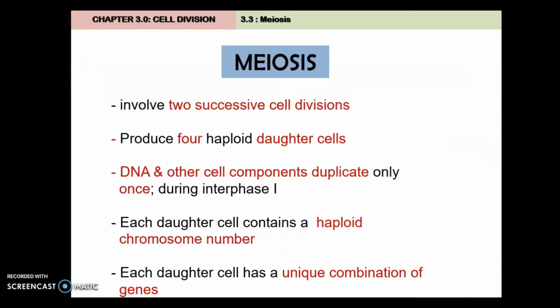So this is the concept, involving two successive cell divisions, Meiosis One and also Meiosis Two, with haploid daughter cells as the product. DNA and other cell components duplicate only once, which is during interphase 1.